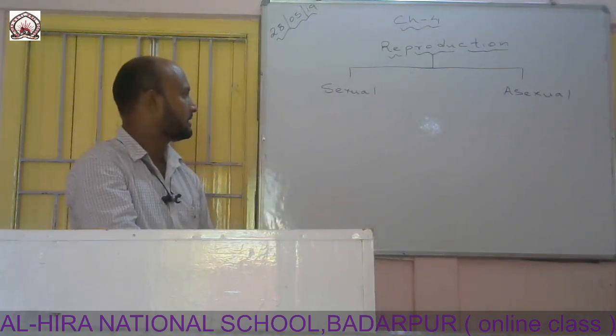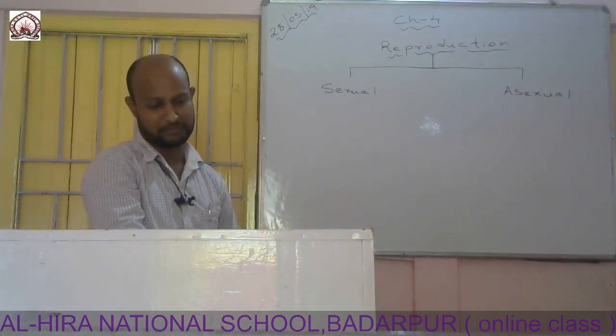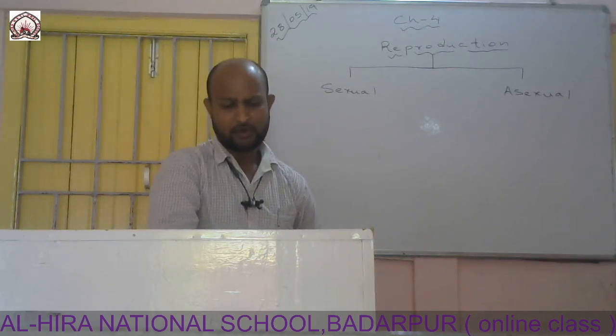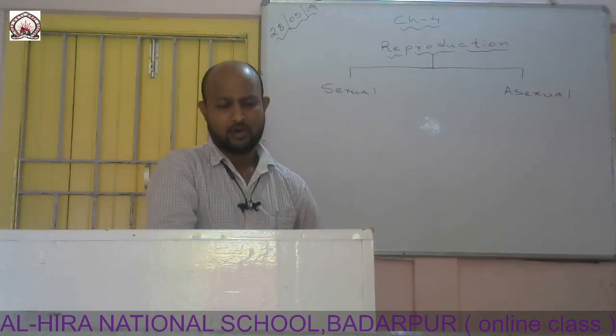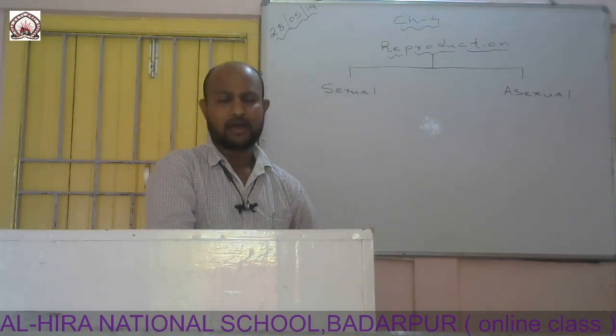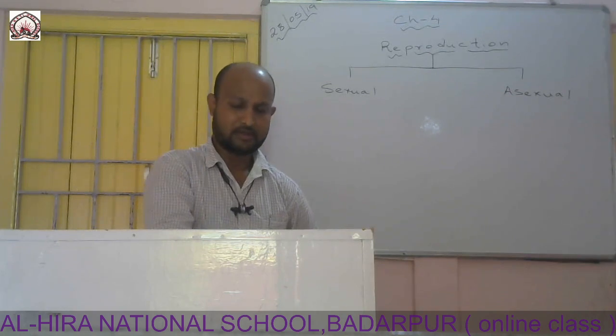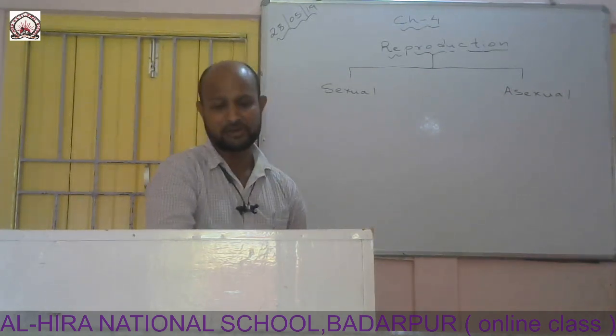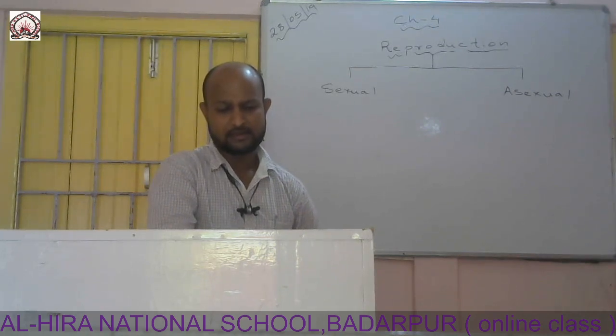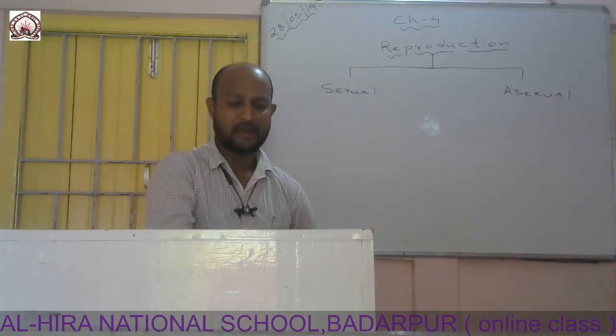Now let us discuss what is sexual reproduction. Sexual reproduction is that mode of reproduction which always takes place with the help of two individuals, that is a male and a female, whereas asexual reproduction takes place without the help of any other individual.